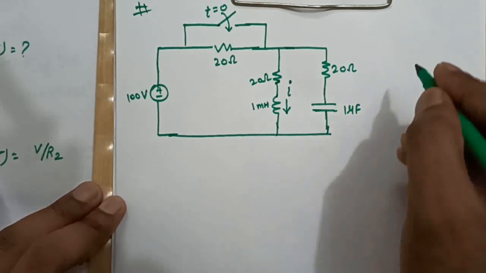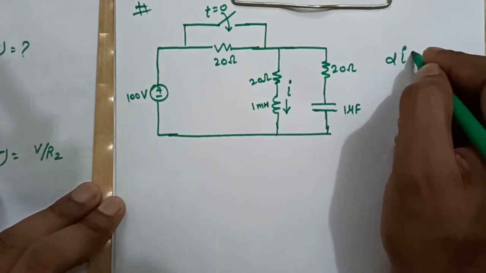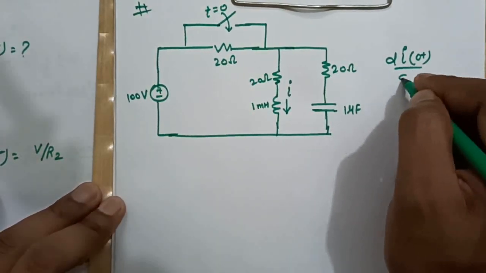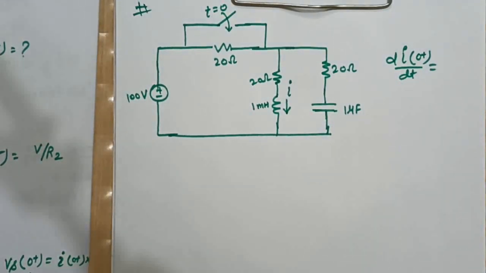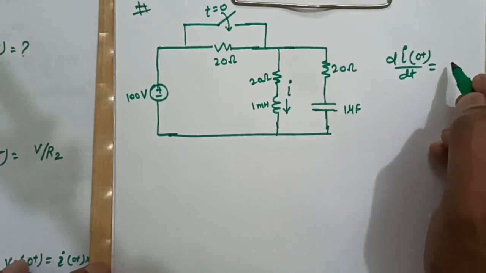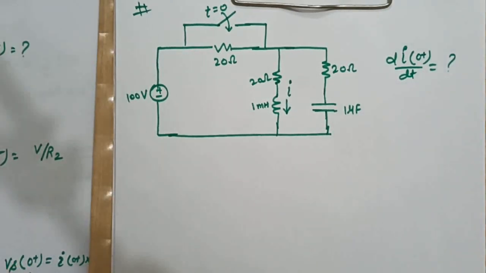Now the question is, what will be di(0+)/dt? Means the rate of change of inductor current at time t equal to 0 plus will be what? Right? This was the question.